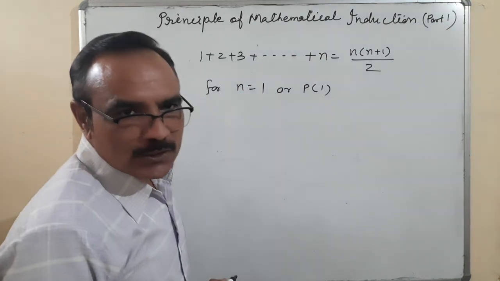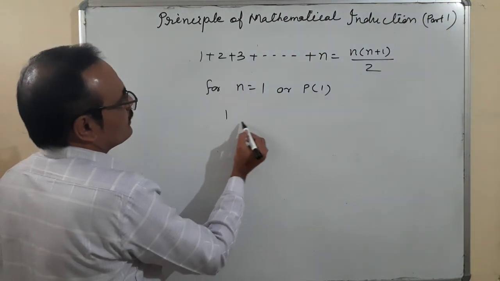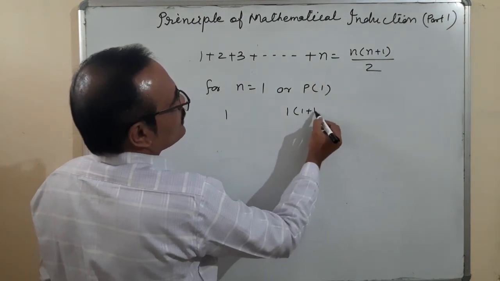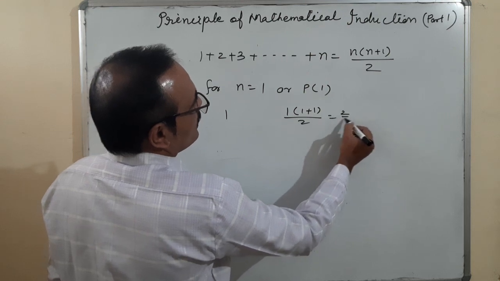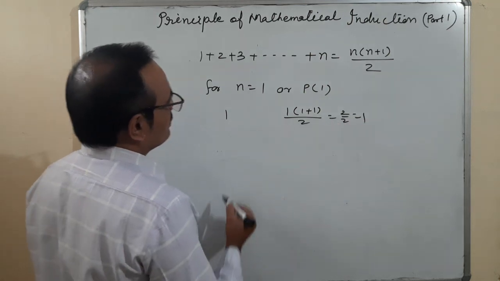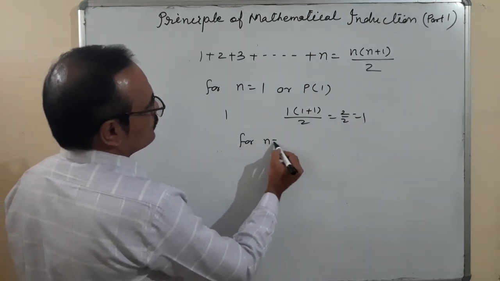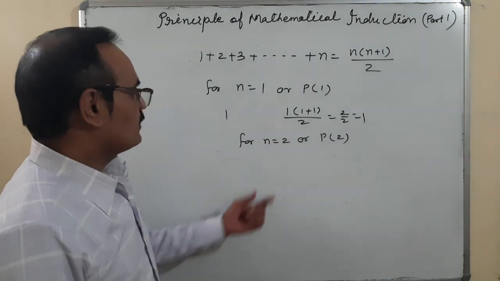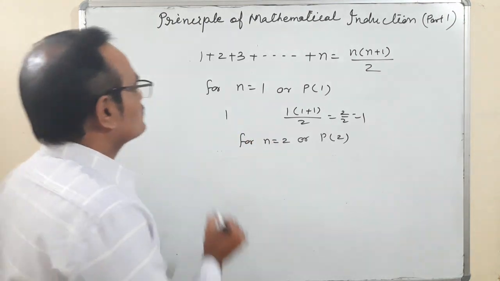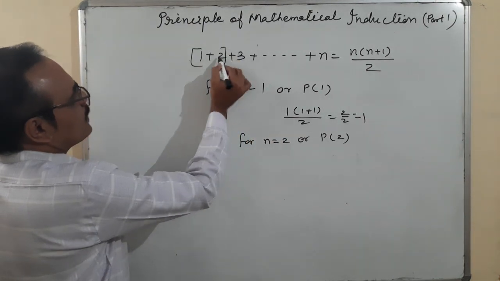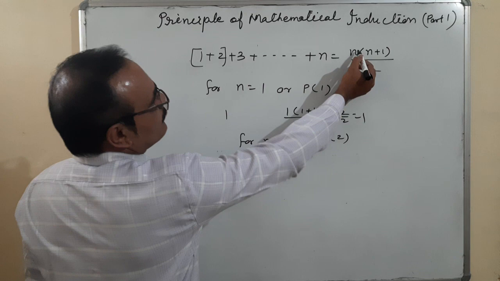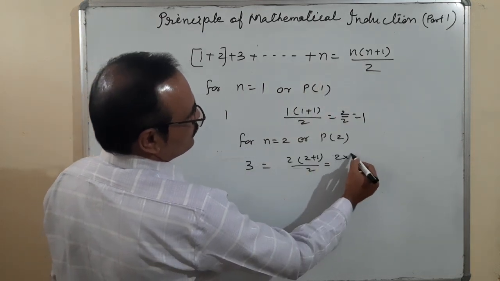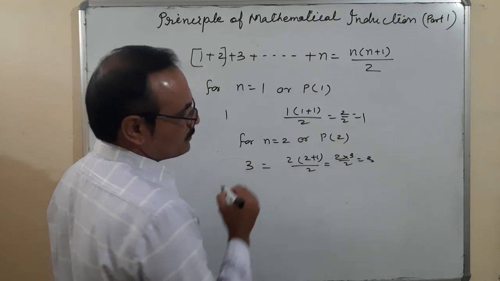So for checking this, what should be done? This is 1. And here we can put 1 in place of n. So it is 1 into 1 plus 1 upon 2, so 2 upon 2, that is 1. 1 is equal to 1. For n is equal to 2, or P of 2, the sum of first two terms, 1 plus 2, 3, is equal to 2 into 2 plus 1 upon 2. So 2 into 3 upon 2, that is 3. 3 is equal to 3.